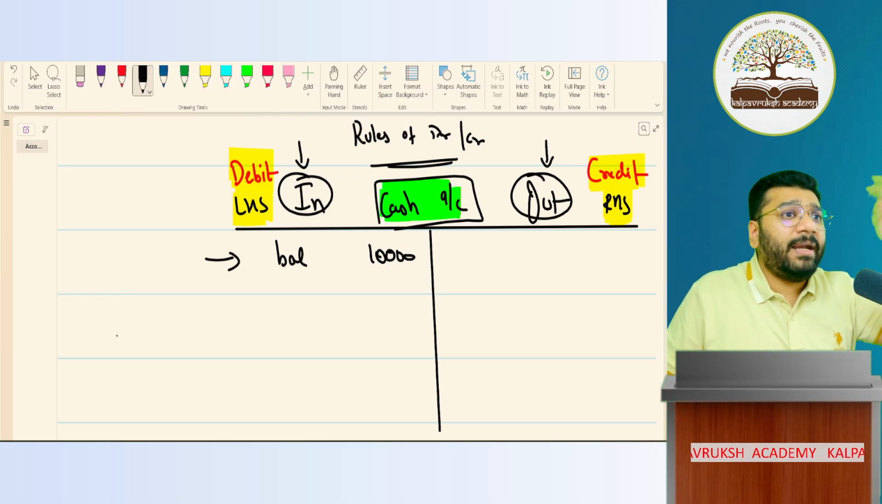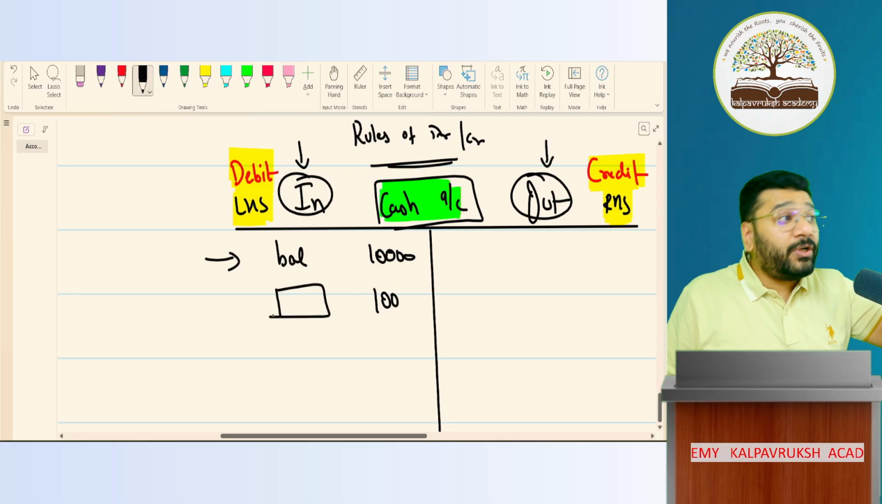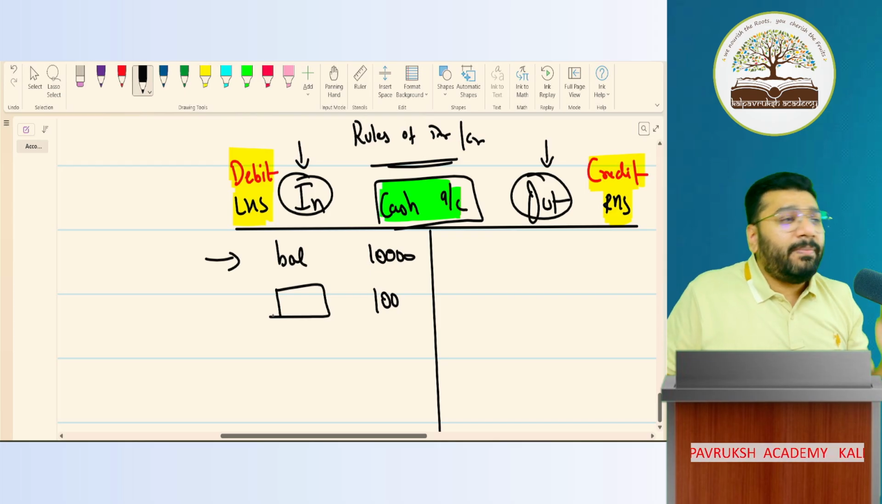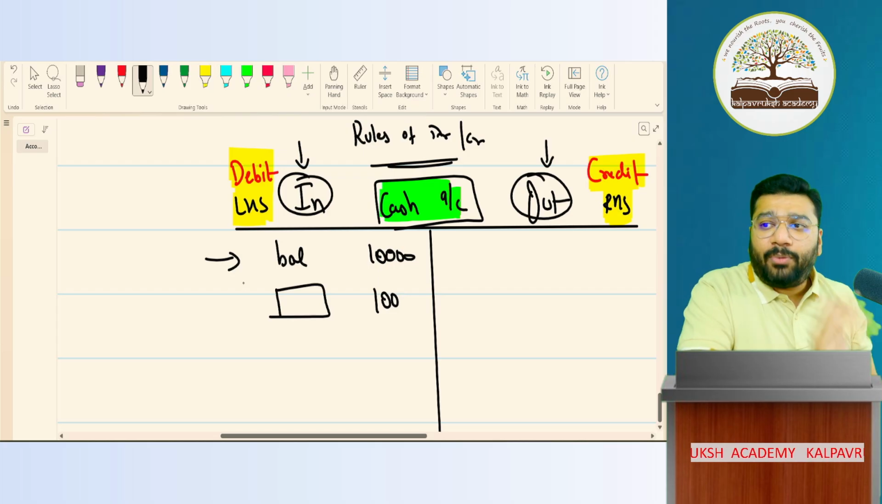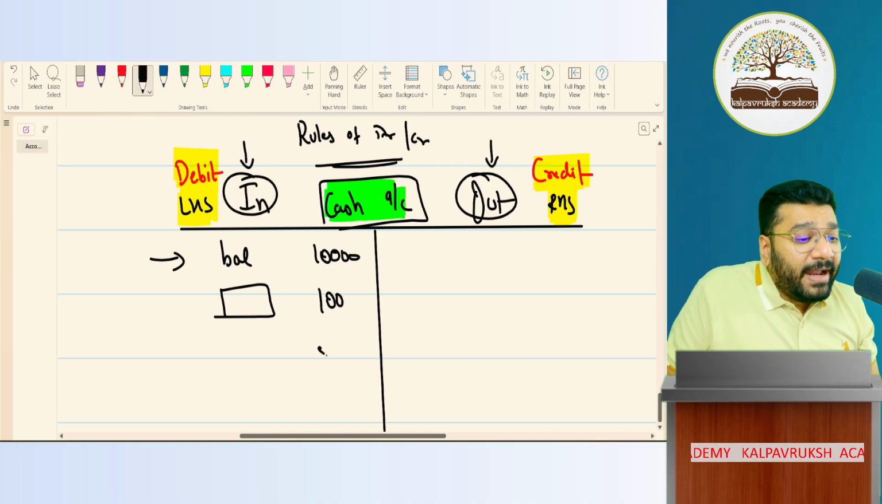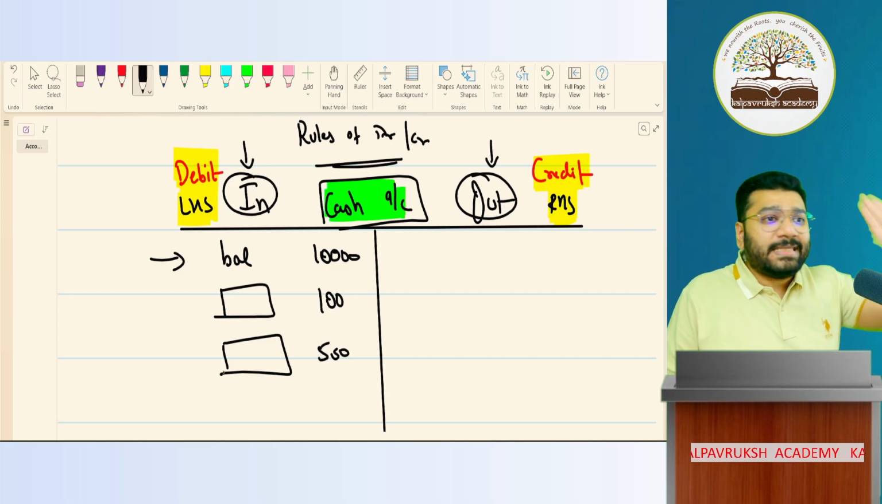Balance 10,000. Then what happened? I sold product for 100 rupees. Something I should record here. What I should record, that I'll tell you in the ledger topic, because that is the correct place of discussion. But 100 rupee money came in, so I recorded in debit side. Any problem? No problem. Then one more sale I did. How much money came in? 500 came in. That also I record on debit side. In description, something I have to record. What it is, I'll tell you in the ledger topic.